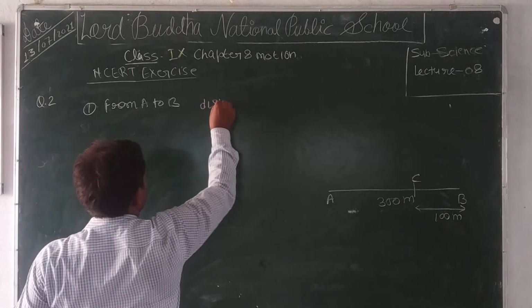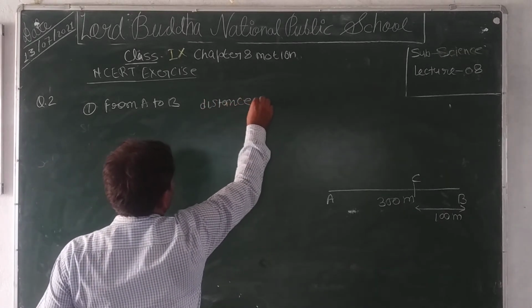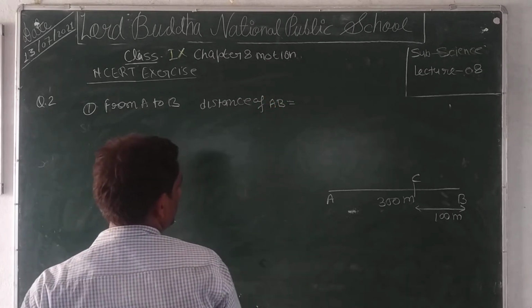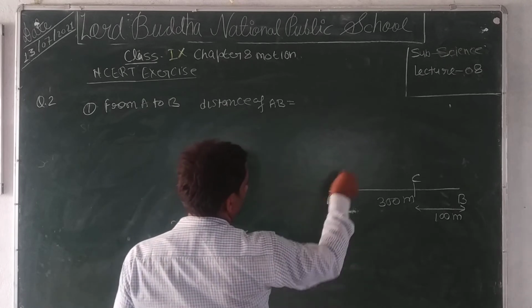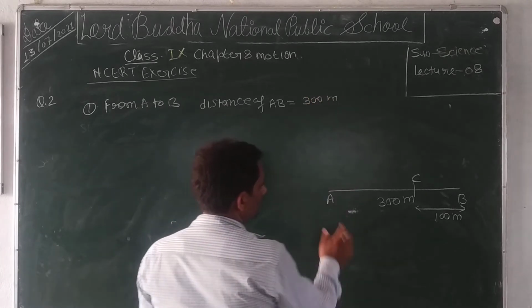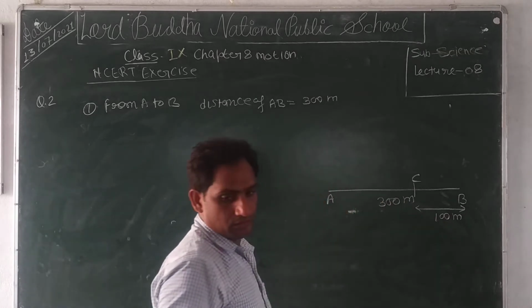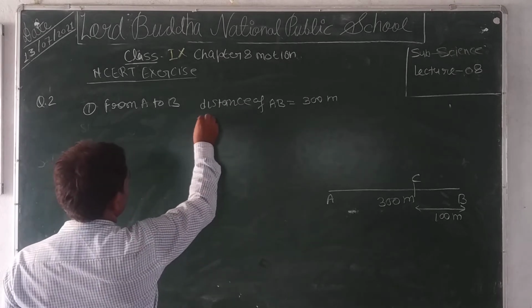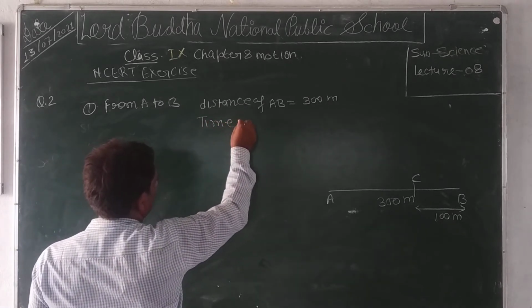Distance of AB equal to 300 meters. A to B, 300 meters. Clear?